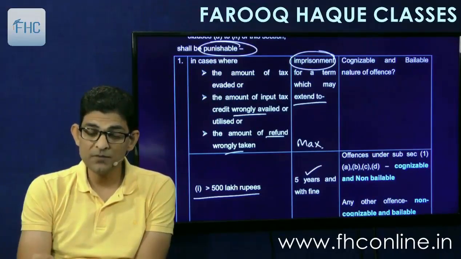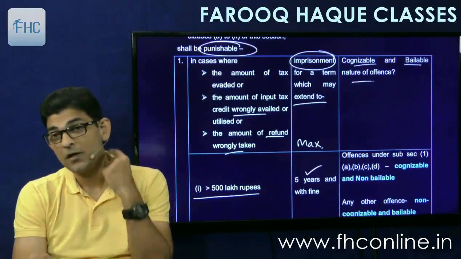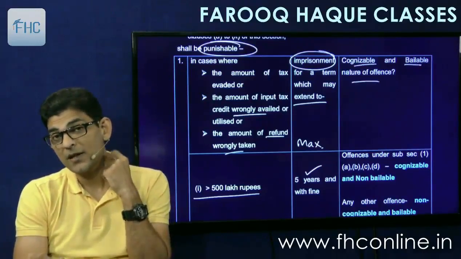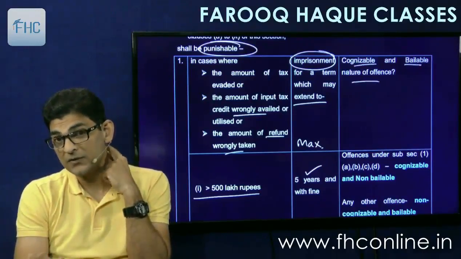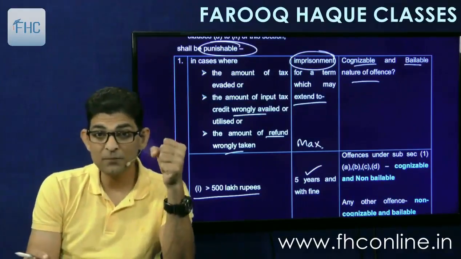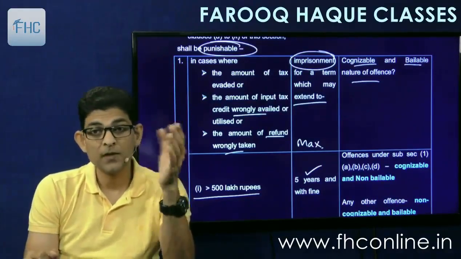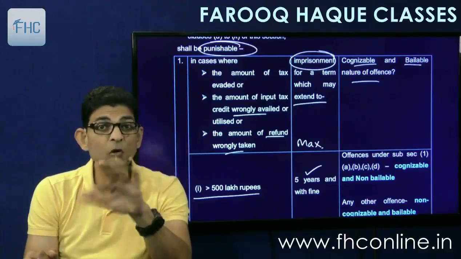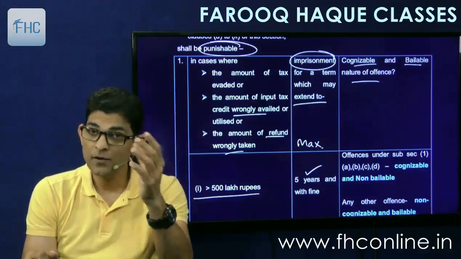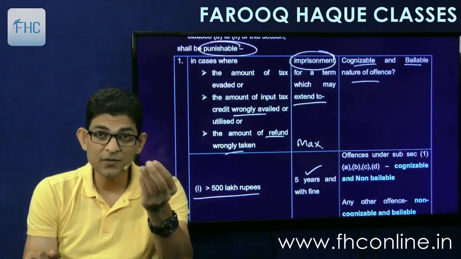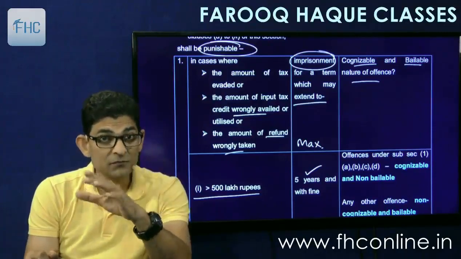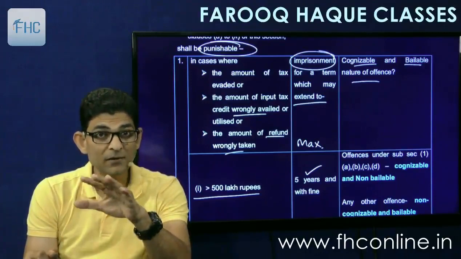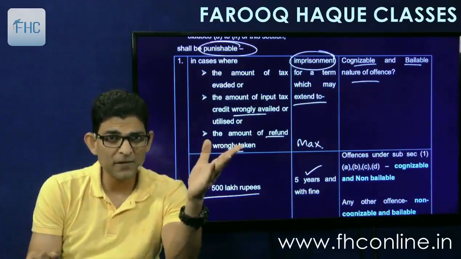And in the third column is given whether the offence are cognizable and bailable nature. Cognizable means, can the officer take cognizance of the case by himself, means does he have the power to take cognizance. If it is cognizable, that is one part, and second is whether it is bailable or not. Can you file a bail application and get released from imprisonment? That is called as bailable. We say a person is released on bail.